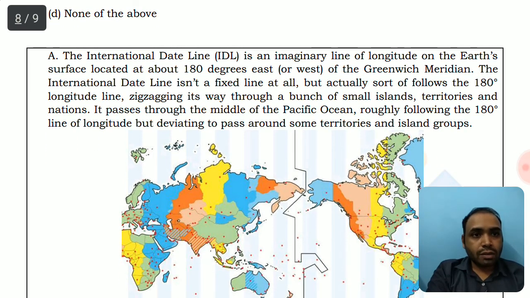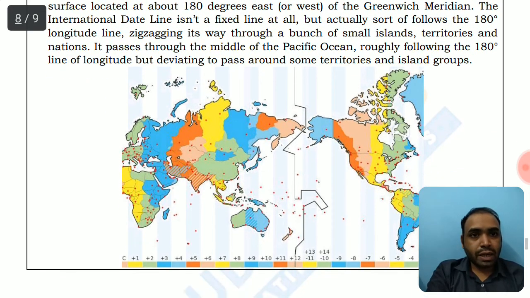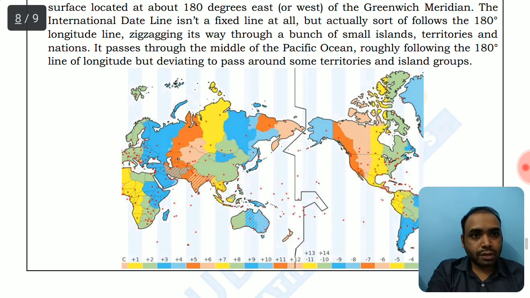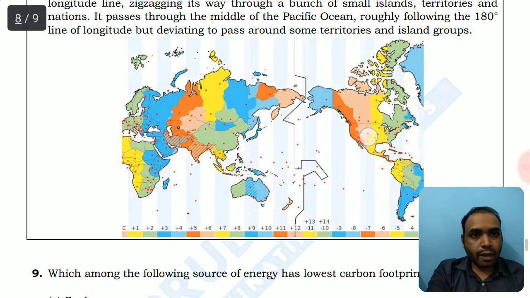It is zigzagging its way through a bunch of small islands and territories, which I have discussed, so that in order to provide them with one continuous date line, this imaginary line has to be zigzag. It passes through the middle of the Pacific Ocean roughly following the 180-degree longitude, but deviating to pass around some territories and island groups.